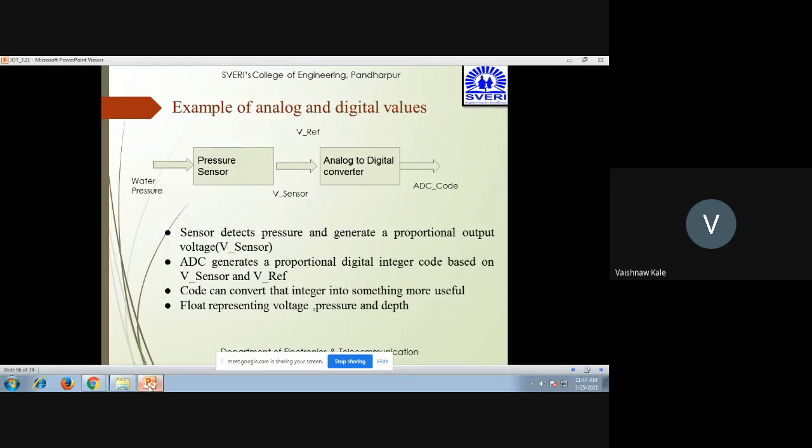Here is another example of analog and digital values. You can see that there is a water pressure given to the pressure sensor, which converts it into V sensor, which is analog in nature. Then it is given to the A to D analog to digital converter, which has a standard V reference value. Both will be compared, and then the ADC code will be generated. The sensor detects the pressure and generates a proportional output voltage V sensor. The ADC will generate a proportional digital integer code based on the values of V sensor and V reference. Code can convert that integer into some more useful information.